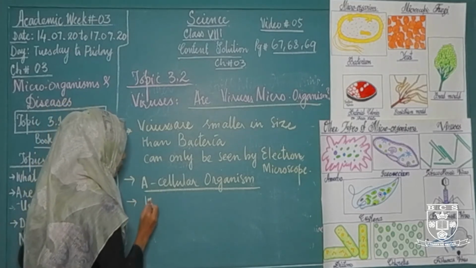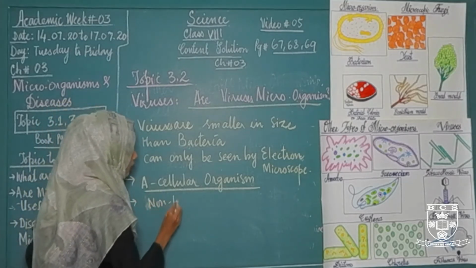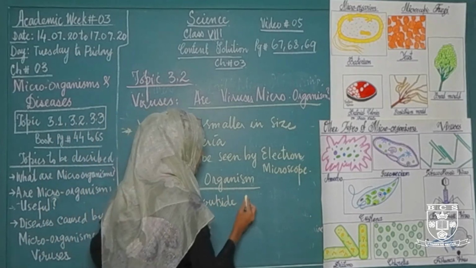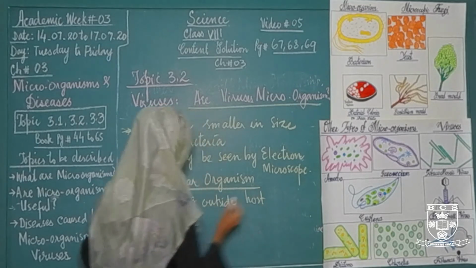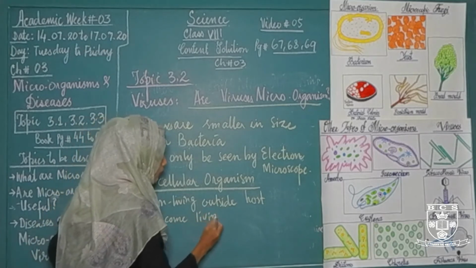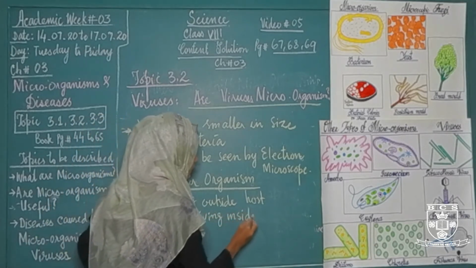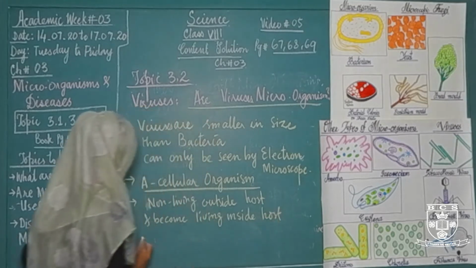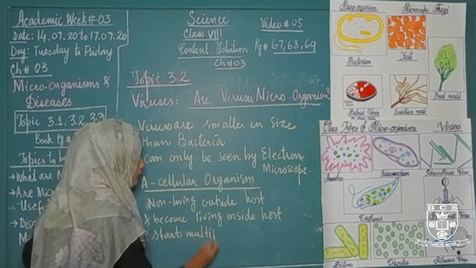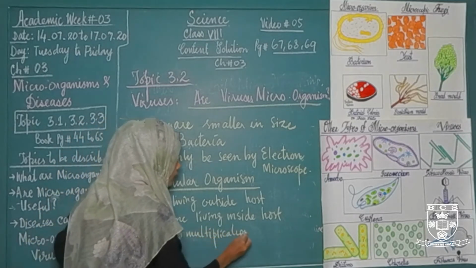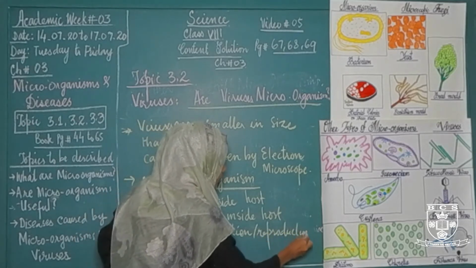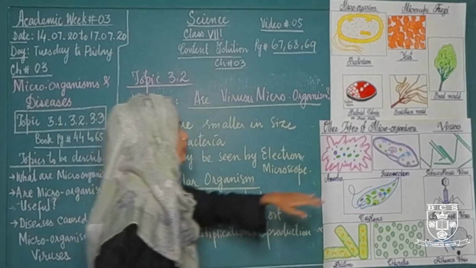They are non-living outside the host, and become living inside the host and start multiplication or reproduction. In your book, there are 3 viruses given.